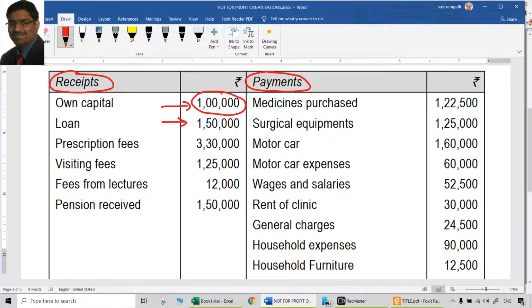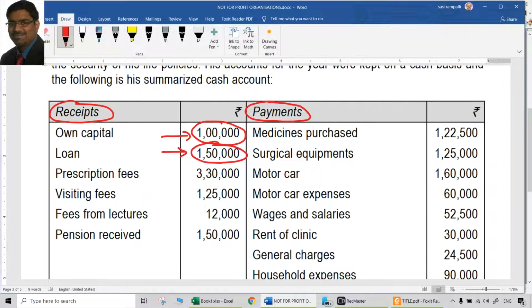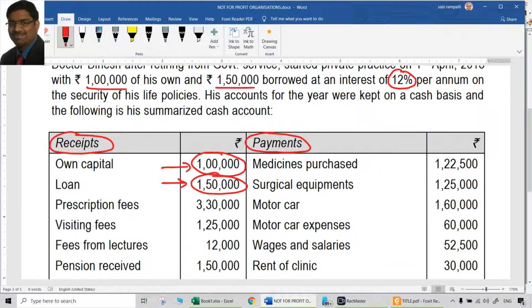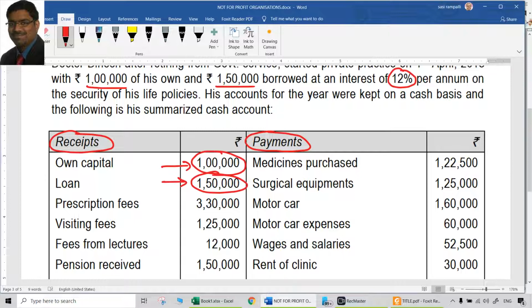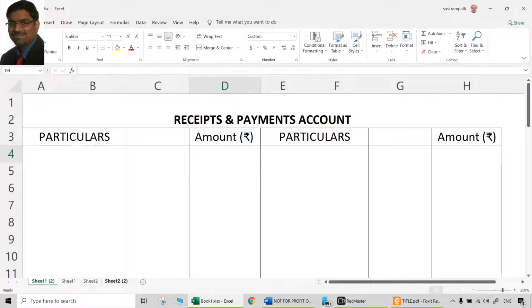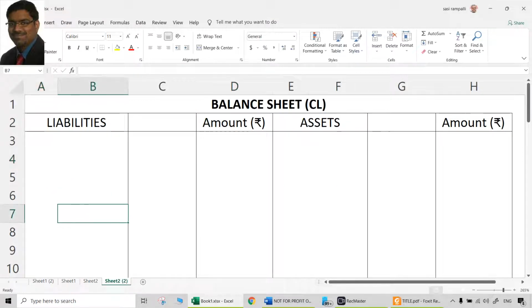Then comes loan. Since it is on his personal life policies and all, you treat that also as his capital. He will pay interest separately. Those are all wild assumptions. Just security could be any personal security also, but definitely this loan is taken for the purpose of profession only. So it can be taken as the loan related to the profession. That means it is a liability for sure. So closing balance sheet, you can call that as 12% loan.